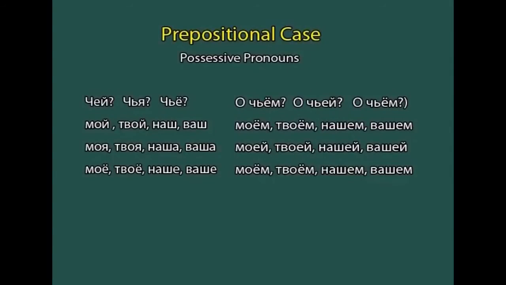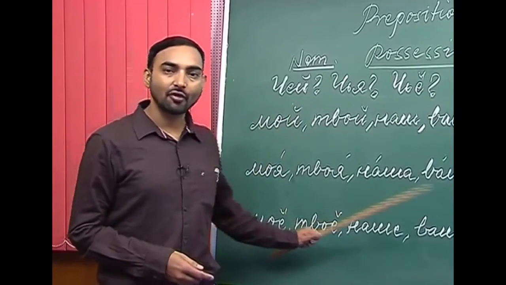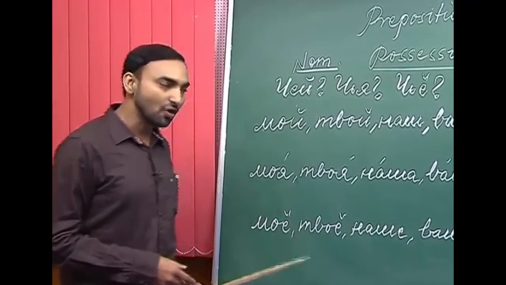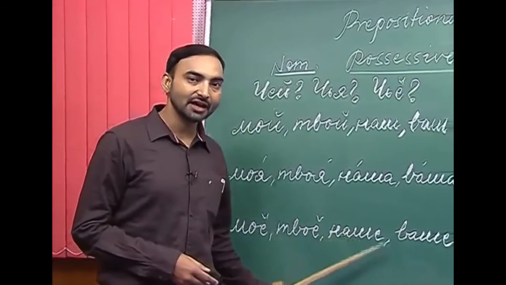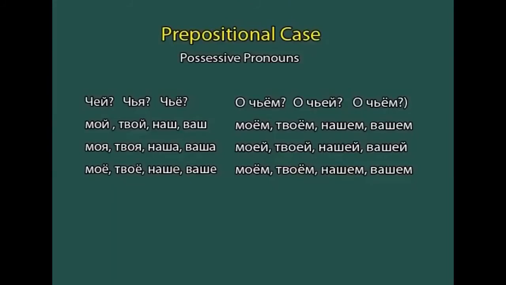Let us see the neuter gender forms of the possessive pronouns моё, твоё, наше and ваше. They change into моем, твоем, нашем and вашем.